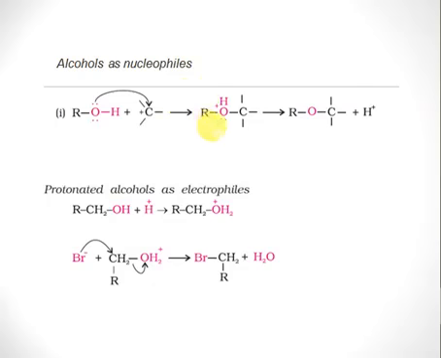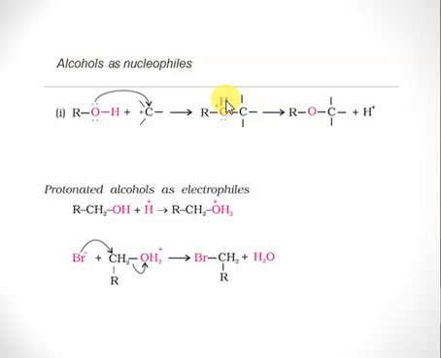What happens next is that the oxygen is forming three bonds, one with R, one with carbon, and one with this H. Because of three bonds, oxygen has a positive charge here. Because of this positive charge, the oxygen becomes unstable, so this H will leave.